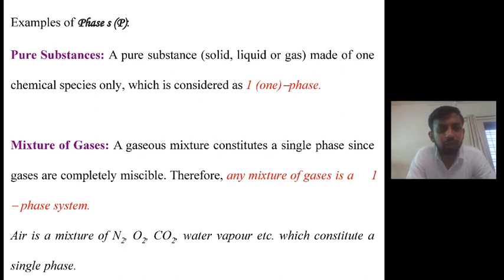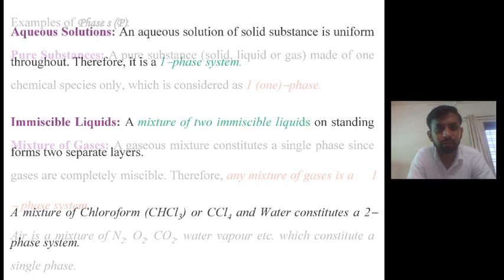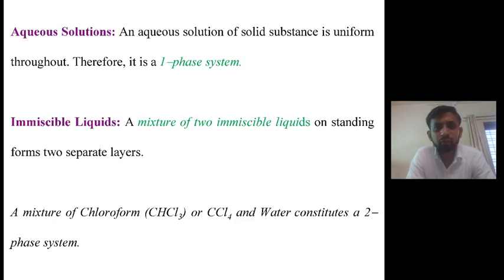Now the examples: a pure substance, it may be a solid, liquid or gas, is always made up of one chemical species only, and therefore such a system is always a one phase system. For a mixture of gases, it constitutes only a single phase, because gases are highly miscible with each other. Therefore any mixture of gases is always a one phase system. An aqueous solution of a solid substance is uniform throughout, therefore it is a one phase system.